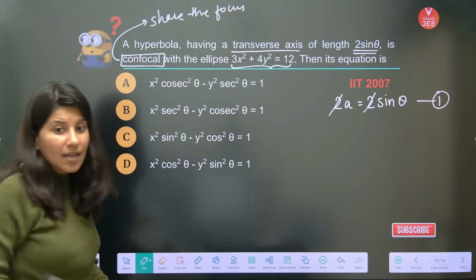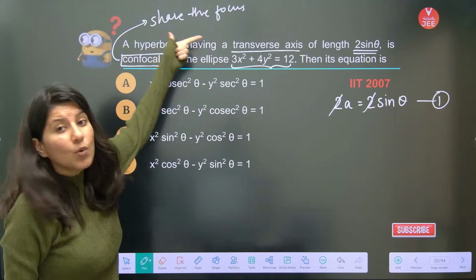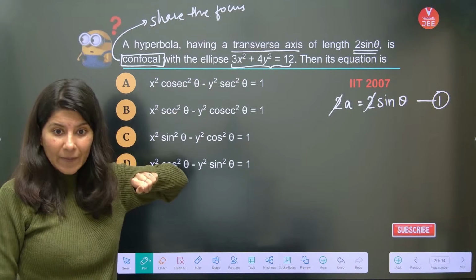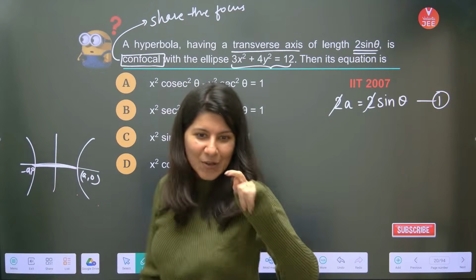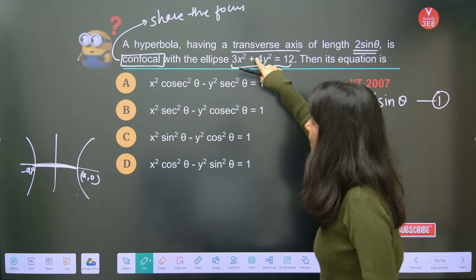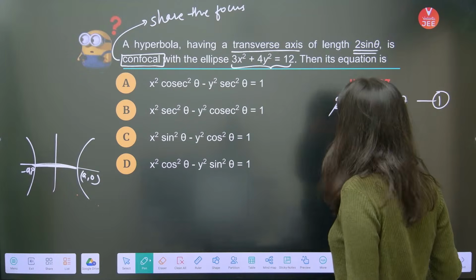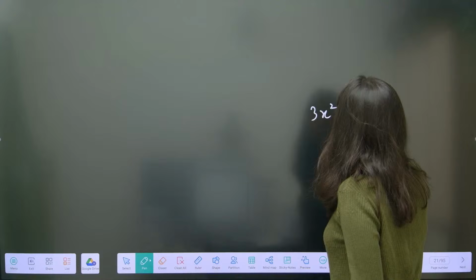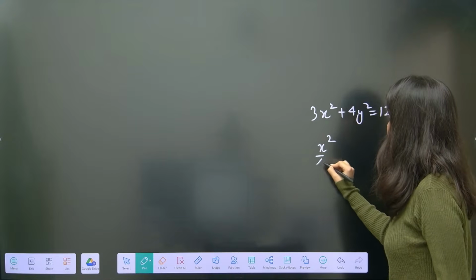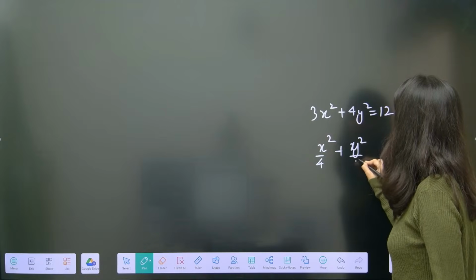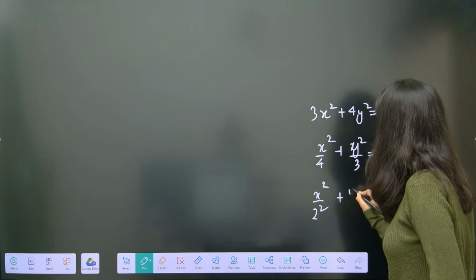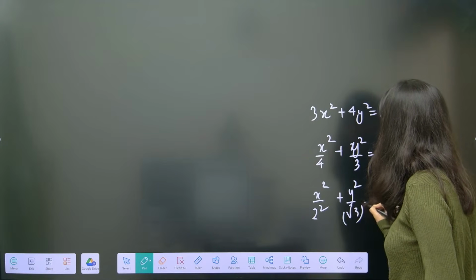That means the hyperbola has the same focus as this ellipse. Yes, JEE aspirant, now you are understanding it. So, can I just calculate the focus of this ellipse? 3x square plus 4y square is equal to 12. If I divide by 12, x square by 4 plus y square by 3 is equal to 1. So this is x square by 2 square plus y square by root 3 square is equal to 1.